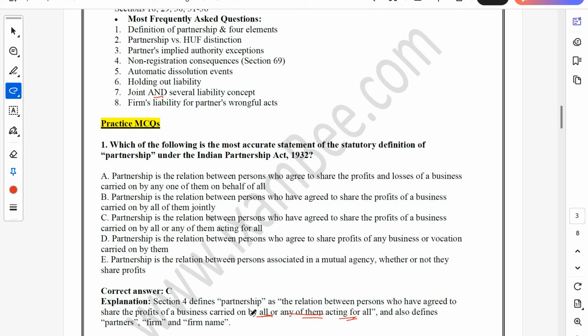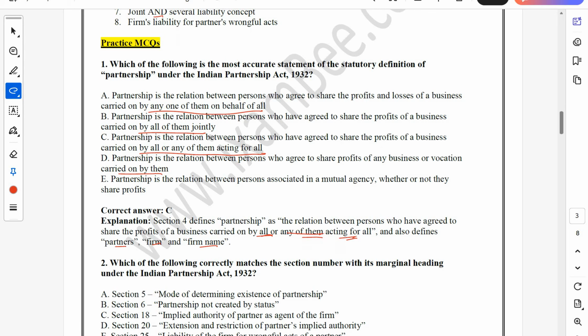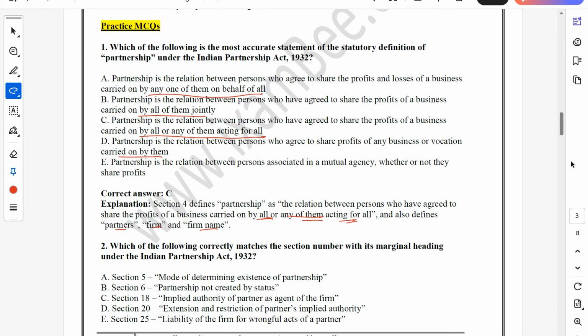And it also defines what we mean by a partner, firm, and a firm name. So this is the first, very basic question, but we should not make any factual mistake over here. The key over here, if you will see in the first 4 options, the first few words are common. The distinction comes in the last part, and that's where we have to be very clear so as to be able to identify the correct option, right? So this minute understanding is very important over here.